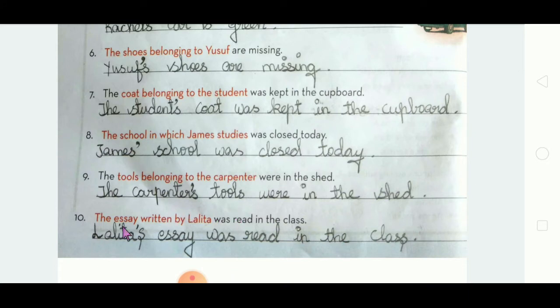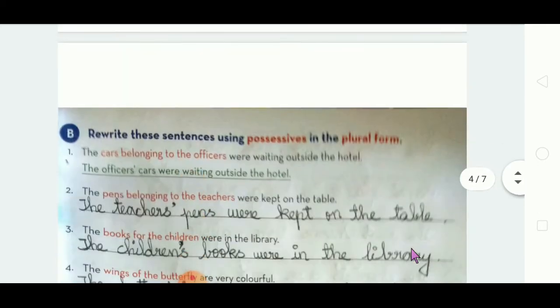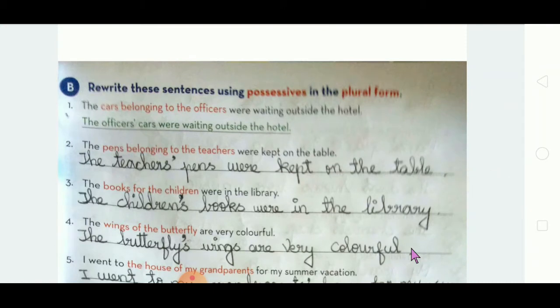See, the essay written by Lalita was read in the class. Essay written by Lalita, so what will come? Lalita's essay was read in the class. Got it? So very simple and easy. The thing is you have to concentrate. That's it. So the B division, next division C. Rewrite these sentences using possessives in the plural form. So the first one was in the singular form, the second one is the plural form.